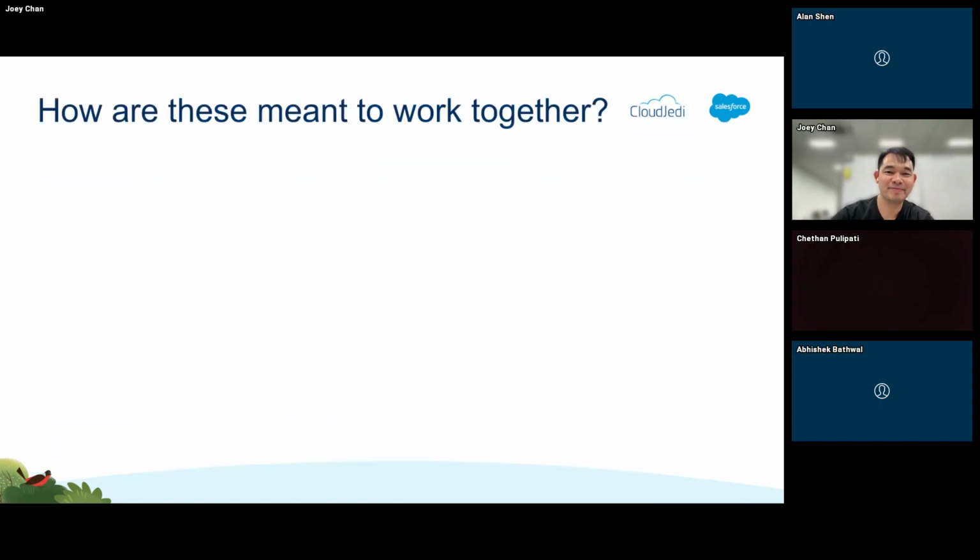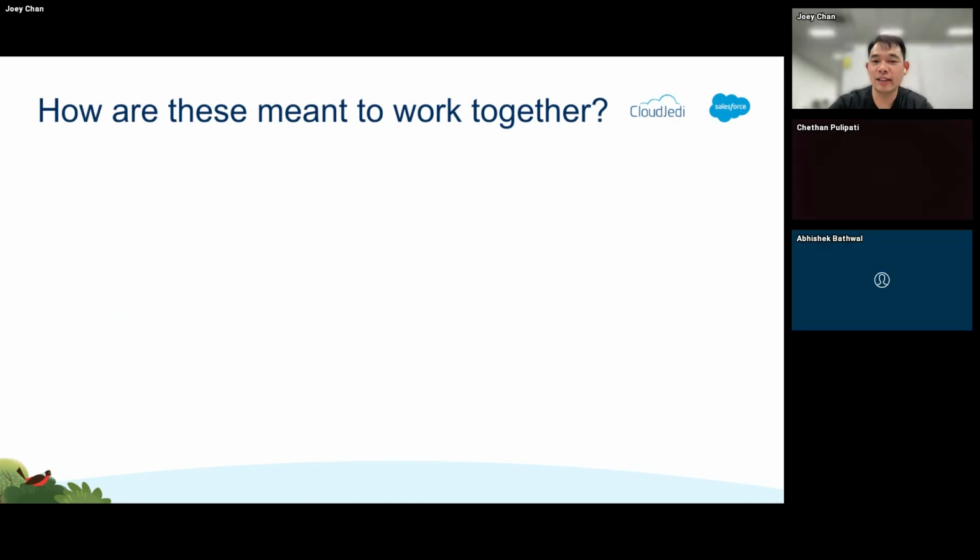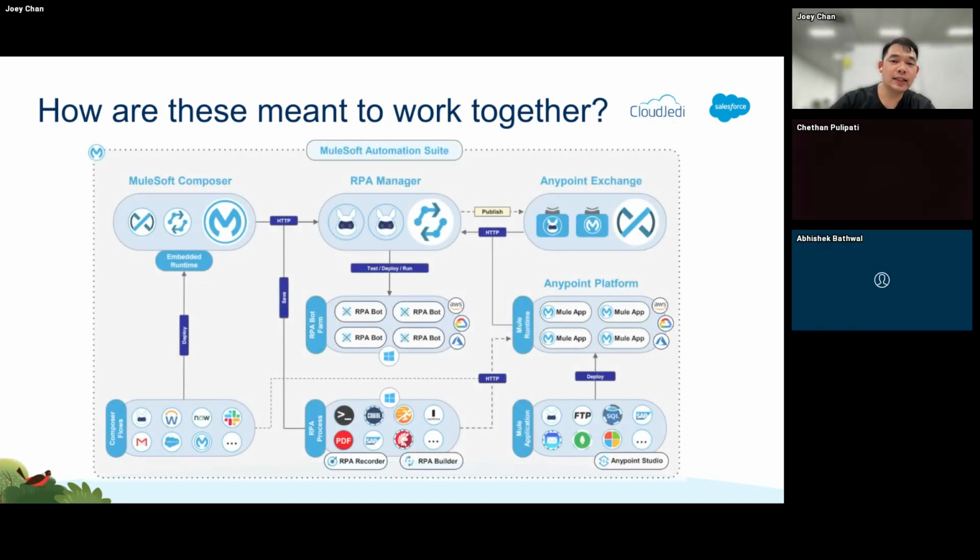Thank you. So the question is, how are these meant to work together, right? So this is a quick diagram of how a sample application could work. So we have different connectors that we have for MuleSoft Composer, right? So we have Gmail, we have Salesforce. Let's say depending on a new contact or a new lead being created, we could trigger certain actions to happen. So the use case that I mentioned earlier, we could have an email that comes in through Gmail.